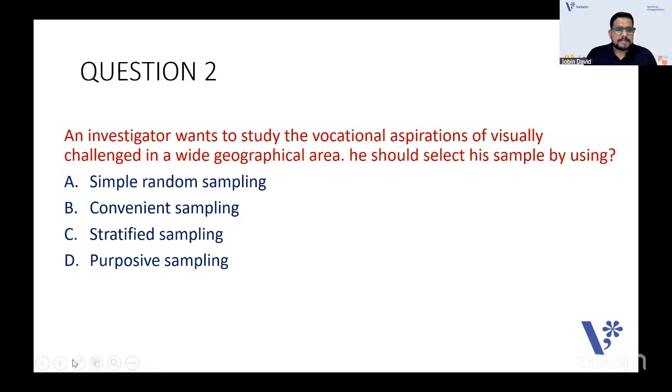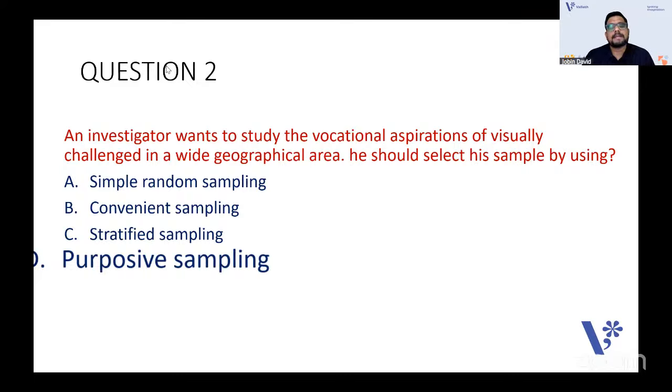The answer here is purposive sampling. The other names of purposive sampling are deliberate sampling, judgmental sampling, or authoritative sampling. See, guys, here the investigator wants to study the vocational aspirations of visually challenged. So the researcher will only select visually challenged from the population. For a purpose, for certain characteristics only, the researcher will select. That is why you call it purposive sampling.